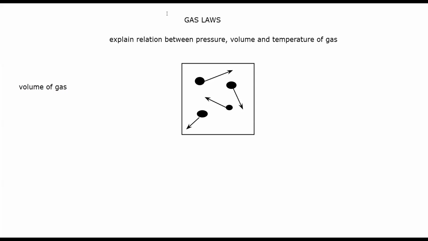Normally the volume of the gas is the same as the volume of the container, the space which is available for the particles.